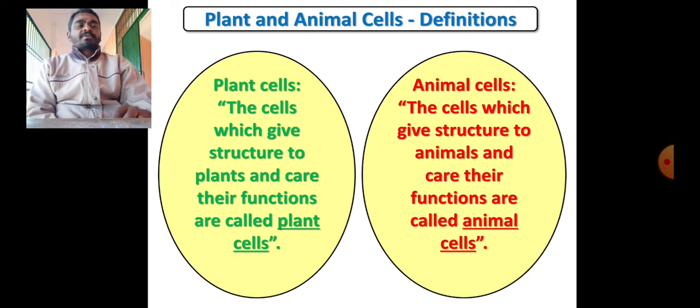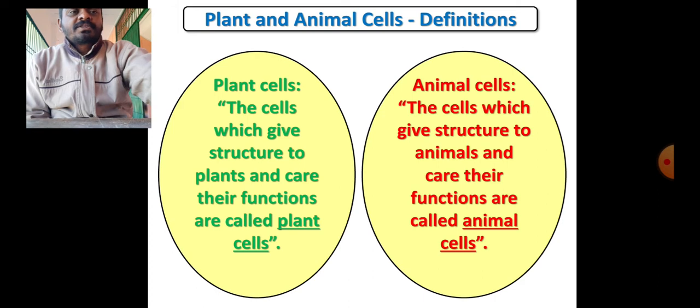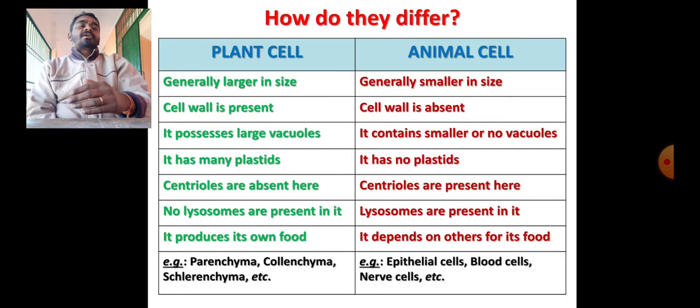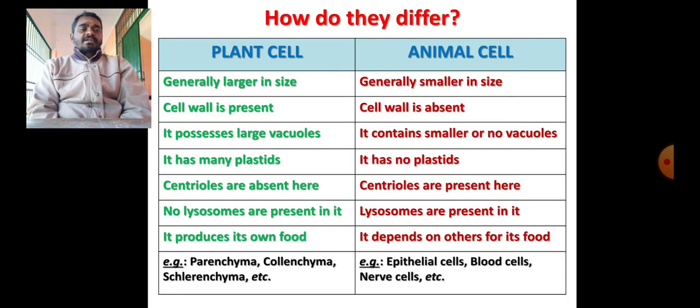It means both of them are eukaryotic, they have common functions. At the same time, as they are contributing to the structure of plants and animals, they are called plant and animal cells. How do they differ from each other? They have some basic differences. Especially, plant cells are larger in size. That's why most of the plants you see are large, huge in structure, and their cells are also larger in size. But remember that their cells are also microscopic in nature. Animal cells are smaller in comparison to plant cells.